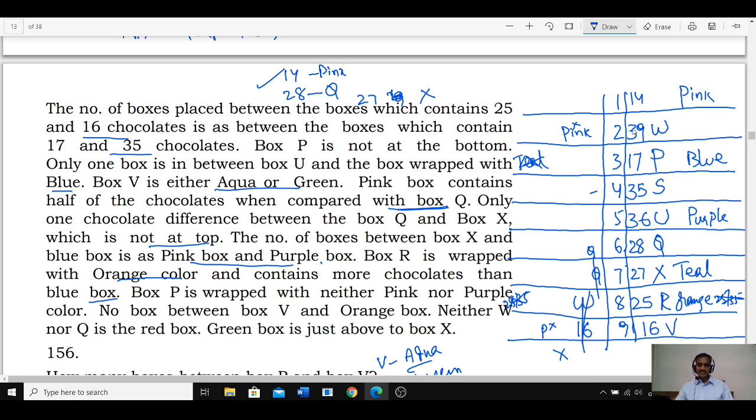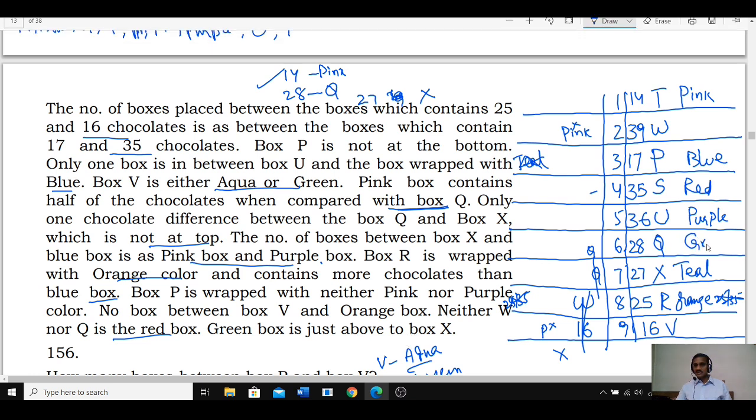If P is here, tell me what is the box left over here? T is the box left over. And neither W nor Q is red color. Q cannot be red, W cannot be red, hence S is red color. And the green box is just next to X. Now this is green. As this is green, what are the other colors left over here? Two more colors are left over.